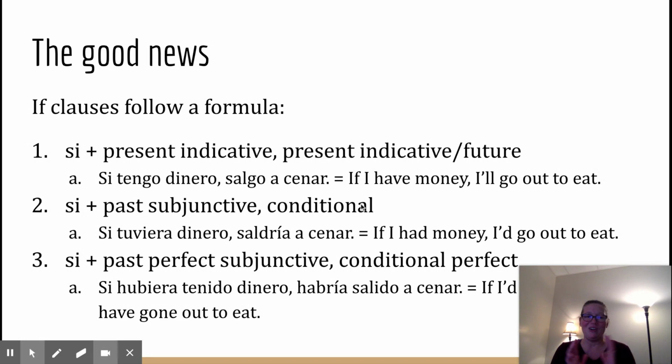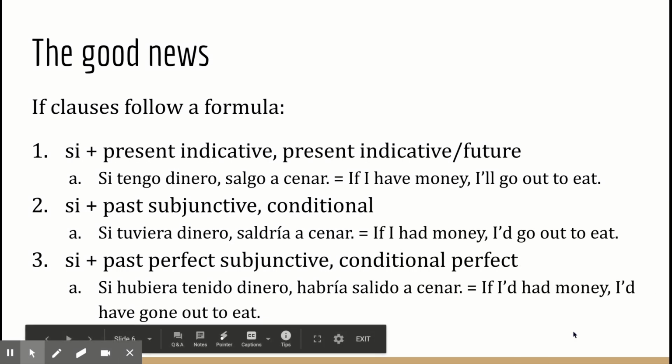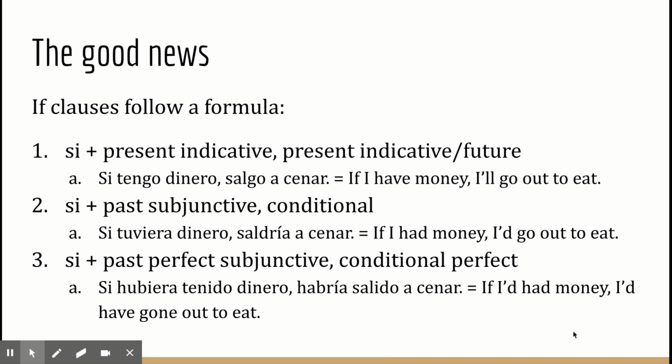All right, so here are the rules. They follow a formula. If you have si with the present indicative, the second part of the sentence always uses present indicative or future. So, si tengo dinero, salgo a cenar. If I have money, I'll go out to eat. If you have si with the past subjunctive, then you use the conditional. Si tuviera dinero, saldría a cenar. If I had money, I'd go out to eat. And if you use si with the past perfect subjunctive, then you use the conditional perfect in the other part of the sentence. So, si hubiera tenido dinero, habría salido a cenar. If I'd had money, I'd have gone out to eat.